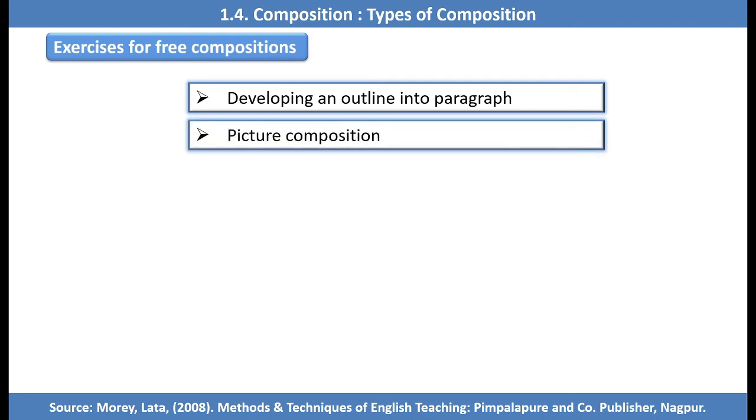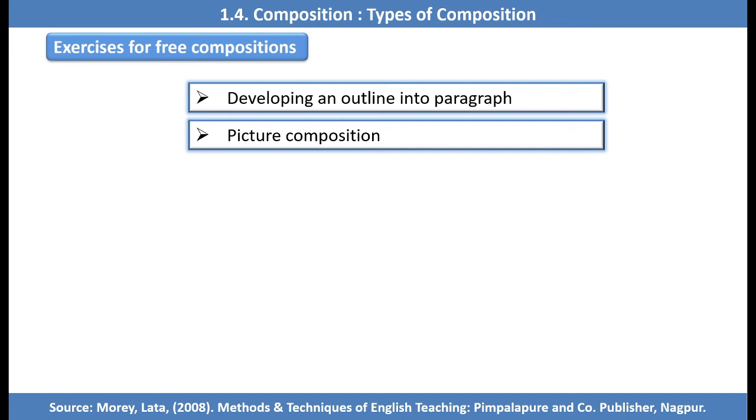Then picture composition. Here a picture of a railway station, zoo, market scene or school, depending on the level of the student, is selected. It is hung on the wall. The teacher asks suitable questions on the picture. He elicits answers and writes them on the blackboard. The students write it down in their notebooks. So picture composition is also one of the good exercises to develop free composition.